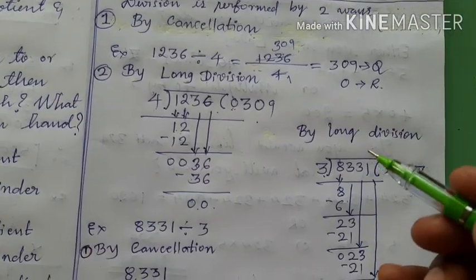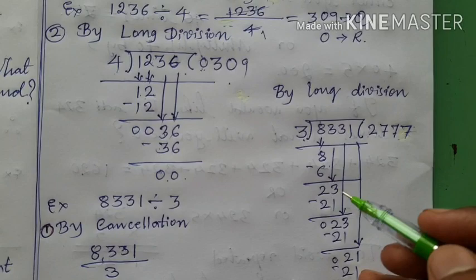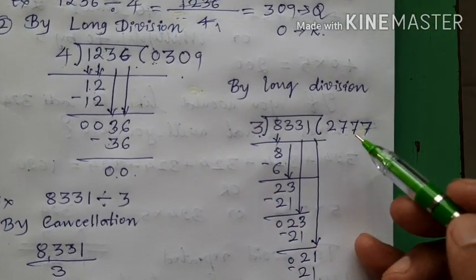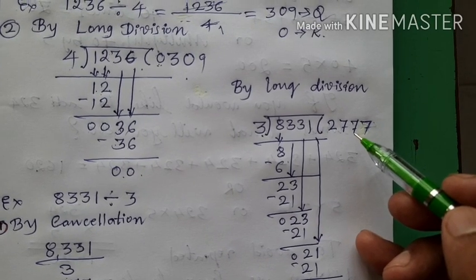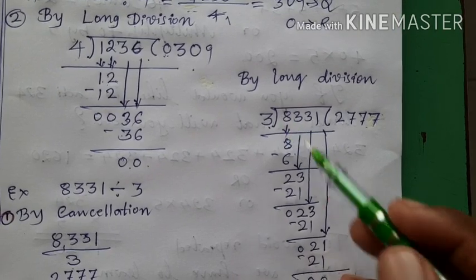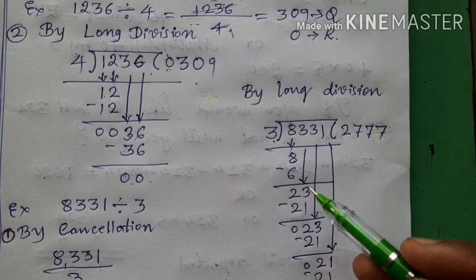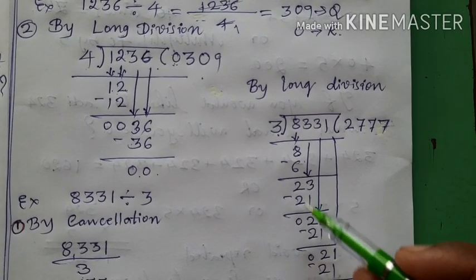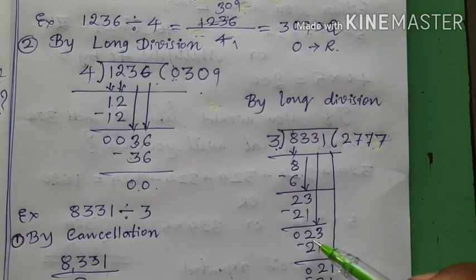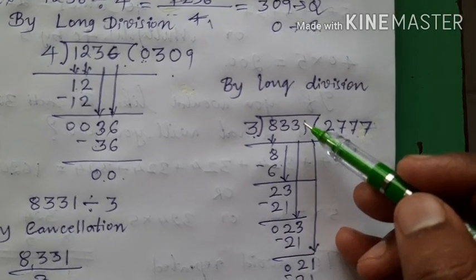Now children, take this 3 down. It is 23. This 23 is greater than 3. That is why we will not put 0 here. So what we will do is, we search this 23 in the table of 3. Therefore we get 3 sevens. 3 sevens are 21. 3 minus 1 is 2 and 2 minus 2 is 0. Therefore 2 remain. But are all the digits over? No. Still there are 2 digits. Therefore take the next digit down.